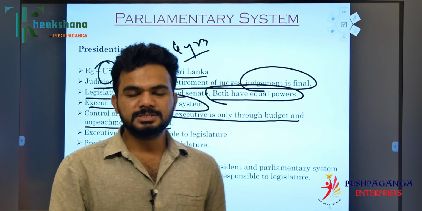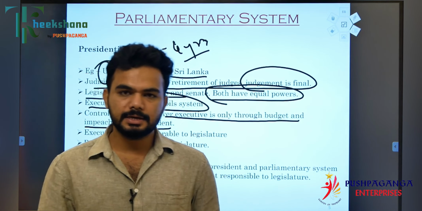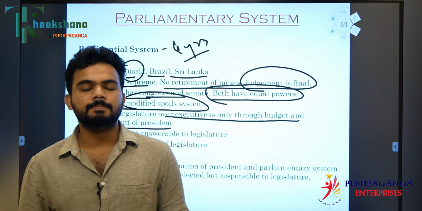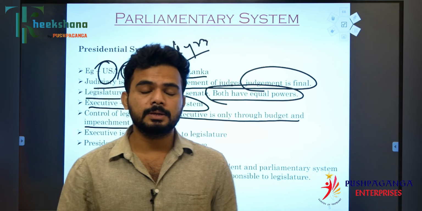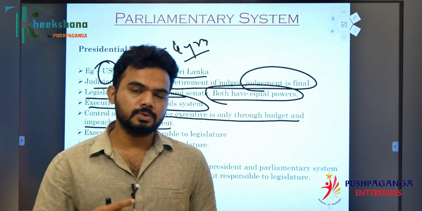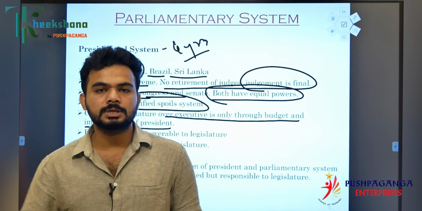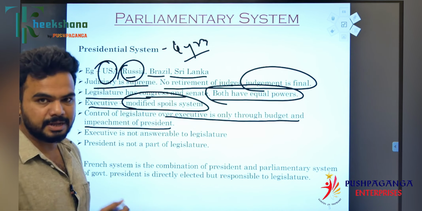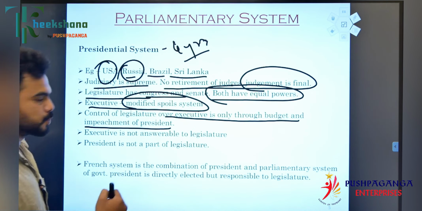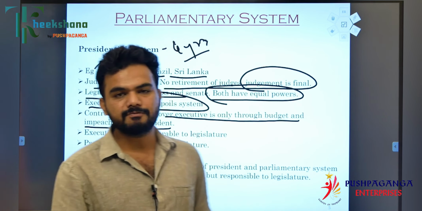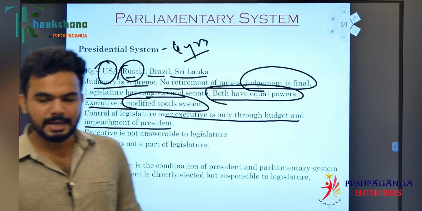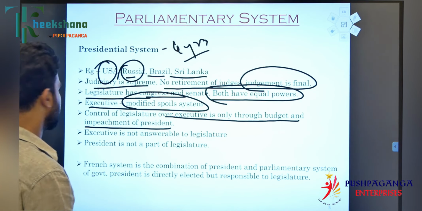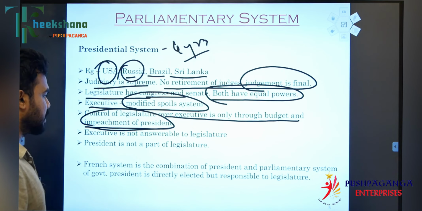In our parliamentary system, the legislature can control the executive in many ways. It might be removing the powers of the prime minister by imposing motions, such as a no confidence motion, cut motion, and other motions, or through privilege motions and all other instruments. Whereas in the presidential form of the government, the legislature has control over the executive only through the budget or through impeachment of the president. That is also a very difficult one.